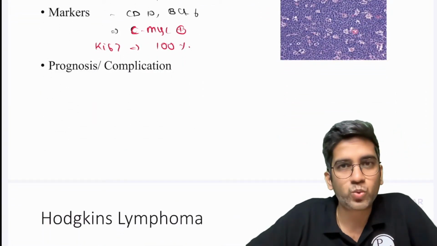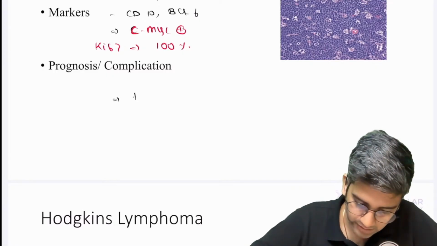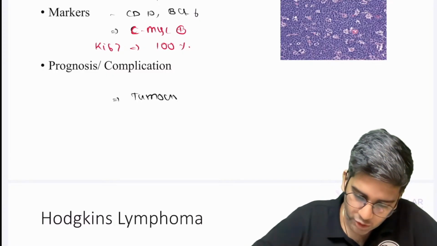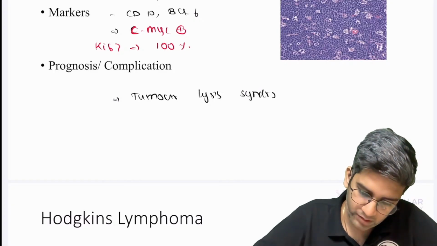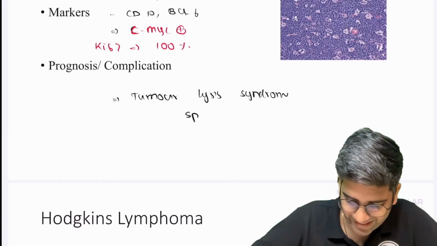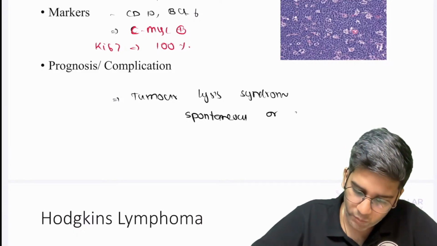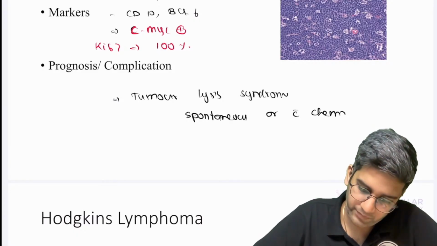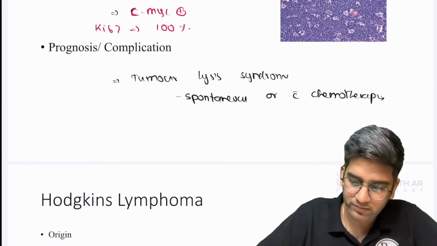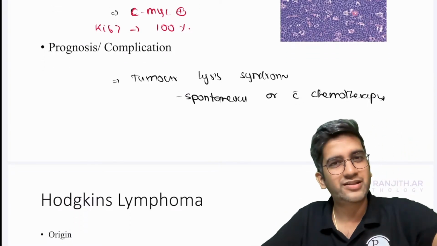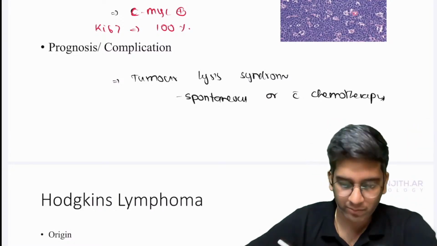One complication I don't want you to forget. Since they are very, very highly proliferative, there's a possibility of tumor lysis syndrome. This can be spontaneous or with chemotherapy. And you know what will happen with tumor lysis syndrome? If the long answer expands, for the short answer just write tumor lysis syndrome. Cells will die and everything will come out.